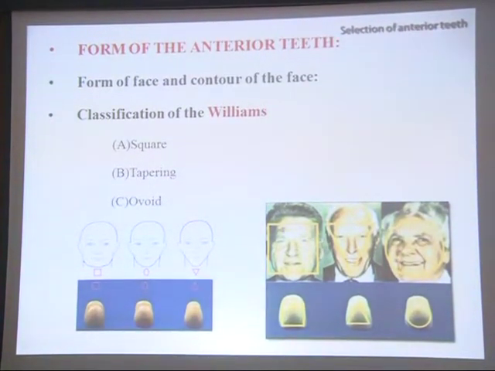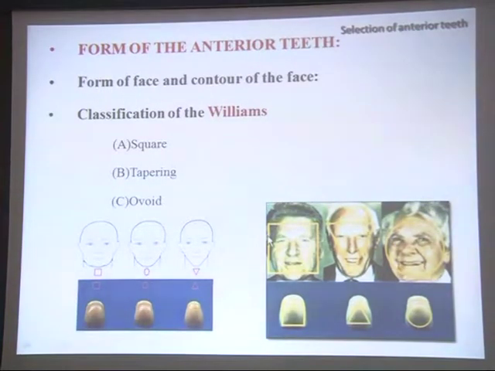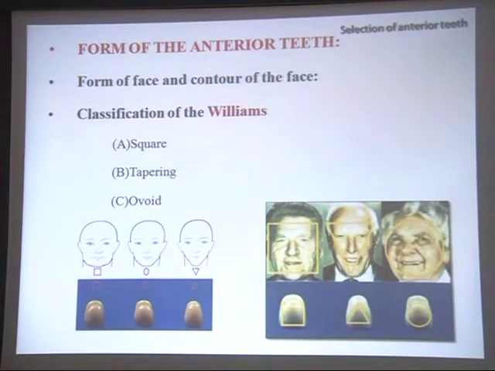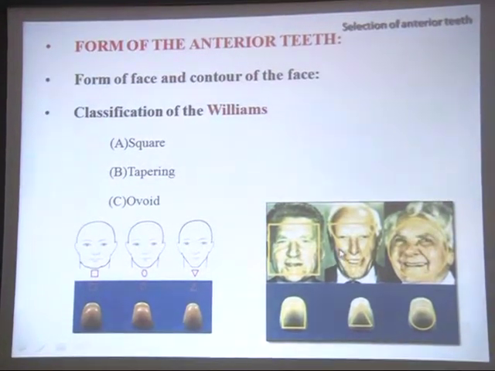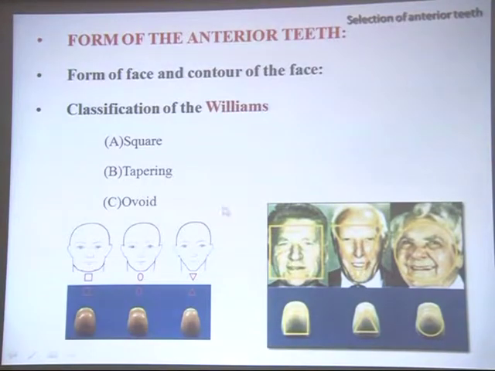You can place your patient in this format. That's why the clinical examination is very important. This is going to change your treatment plan, and this is going to help you in the selection of the teeth. You have to categorize the patient's face form into these basic forms, and accordingly you can correlate your selection of the teeth for that particular patient.